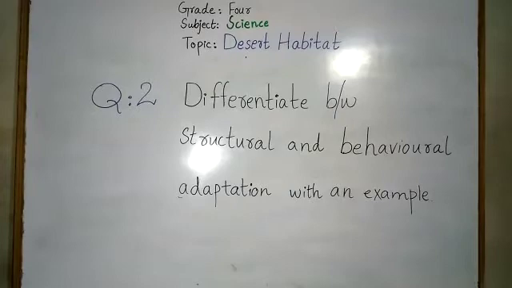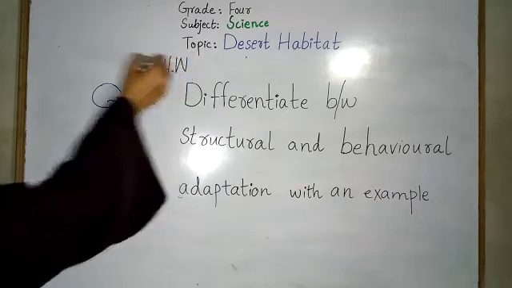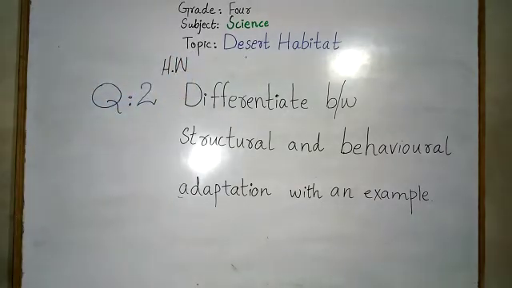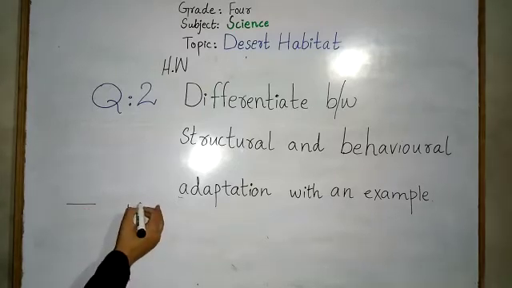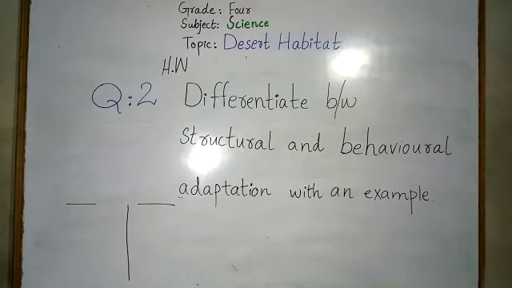I have written your homework on the board. Your home task is to write this question in your notebook. The question is: differentiate between structural and behavioral adaptation with an example. You have to write the difference, draw a line in the middle, and on one side write structural and on the other side behavioral adaptation. First write the definition, and next you will give an example of structural and behavioral adaptation.